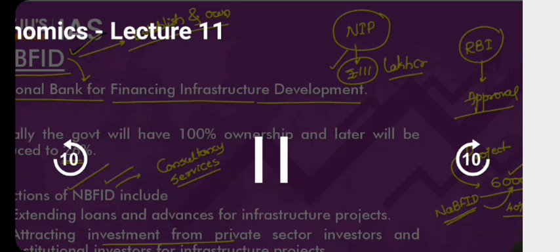So these are very important functions associated with the National Bank for Financing Infrastructure Development. It's basically a bank, or a financial institution, which will promote infrastructure development. When you say they will promote infrastructure development, how many of you think they will collect deposits from people such as you and me, like fixed deposits, savings bank accounts, or recurring deposits? Of course not. They're not interested in that. Why? A fixed deposit will be for 2 years, 3 years, and so on. This institution is not focused on retail investors. They're interested in issuing instruments in the market which will have long duration. They can borrow from many other global agencies. That is how they will be able to get access to long-tenure capital. So this is NABFID.